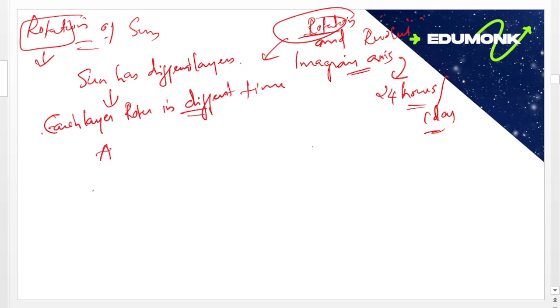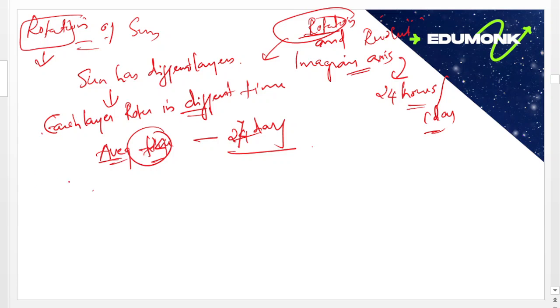The average time taken for the Sun for one rotation is 27 days.